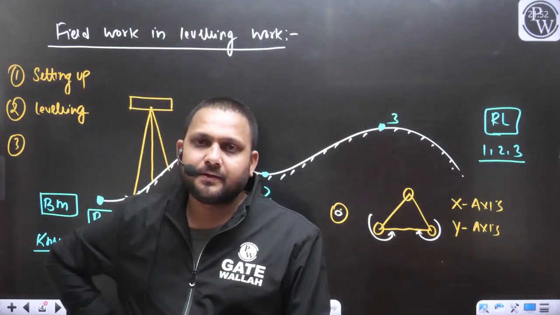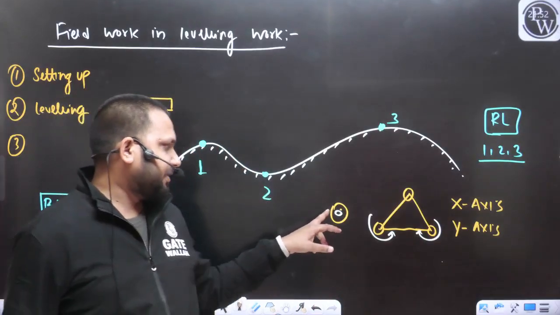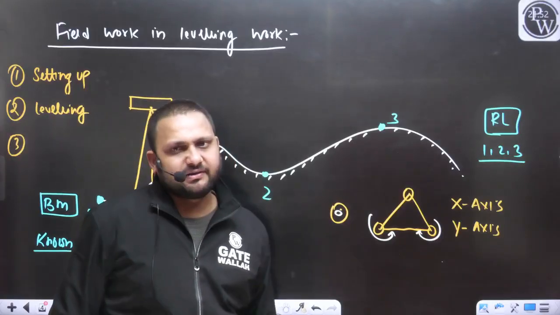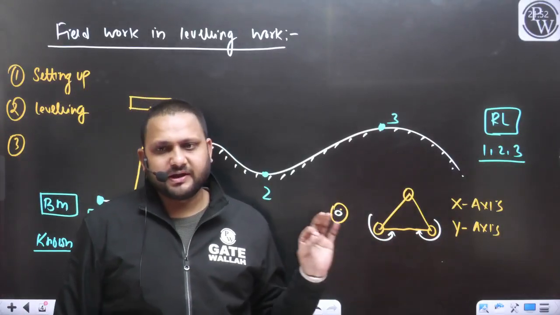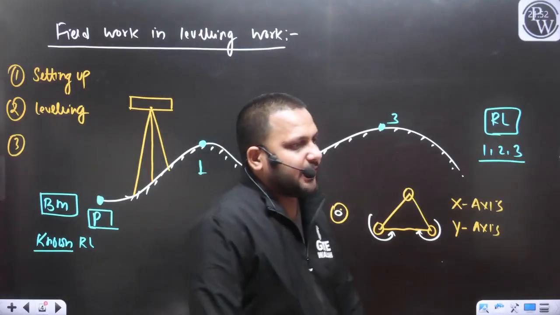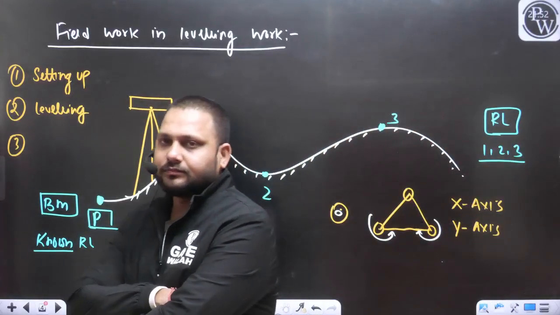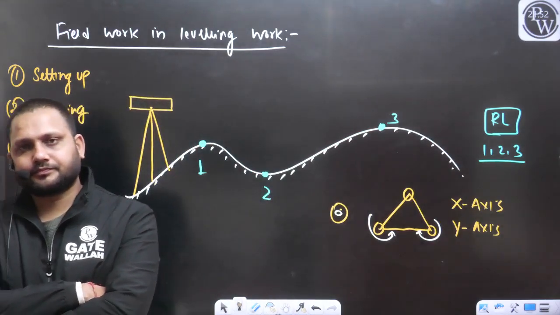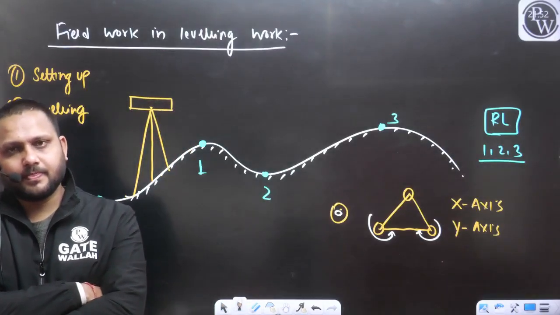Tell me, if we have located the bubble, we have fixed the level at the bubble at the center with the help of these two screws, can we say the bubble is indicating that the instrument is leveled about one axis? Yes or no? Now what we will do?